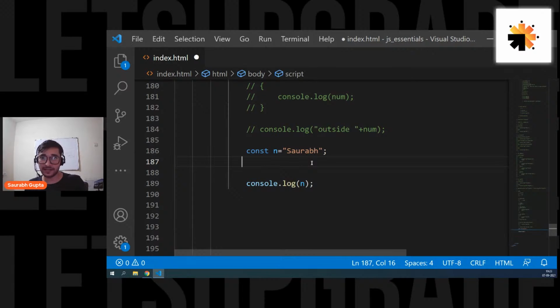I hope we are clear. But the main thing was to understand the difference between let and var. So from now on, guys, you should always use let.